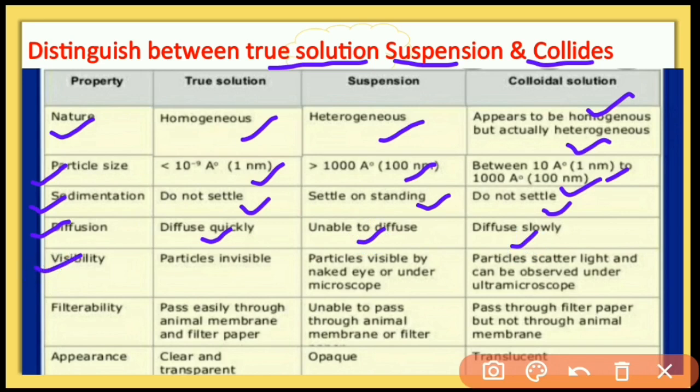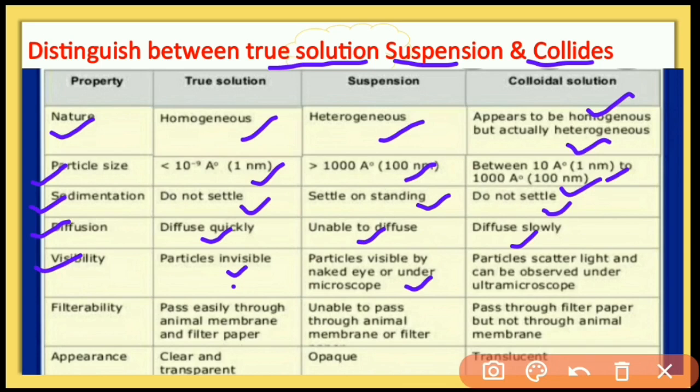Then visibility. In a true solution the particles are invisible when we dissolve them, for example when we dissolve sugar in water, after dissolution we are not able to see the particles. In a suspension, particles are visible to the naked eye or under a microscope.